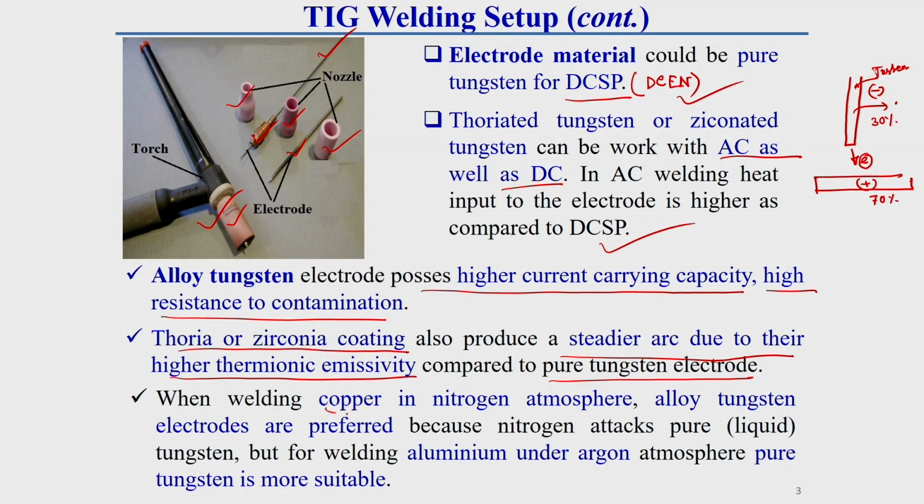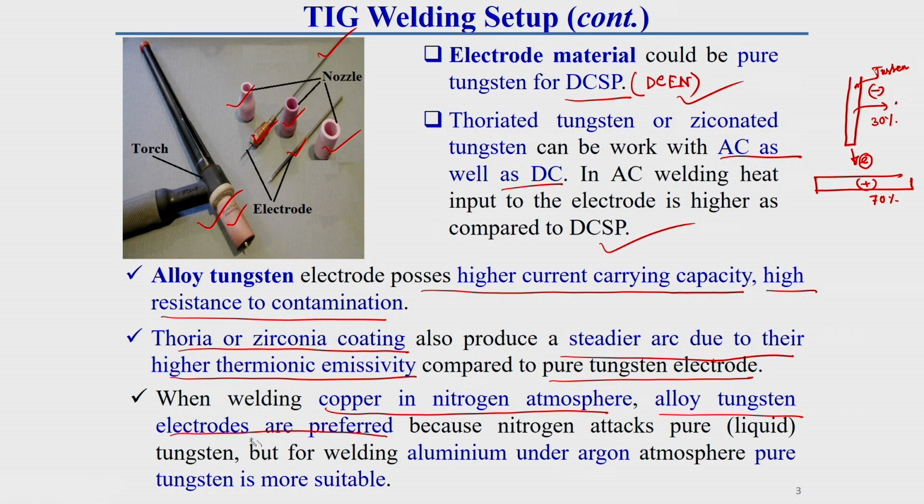Apart from this, one thing you should keep in mind: this thoriated, pure tungsten or alloy tungsten have some specific applications also. When welding copper in nitrogen atmosphere, alloy tungsten electrodes are preferred.